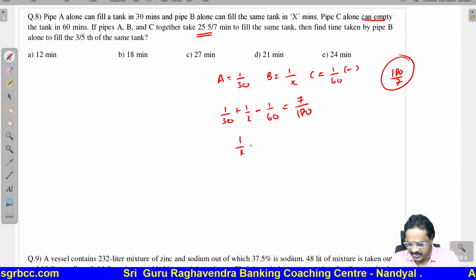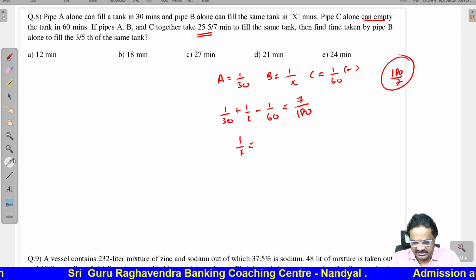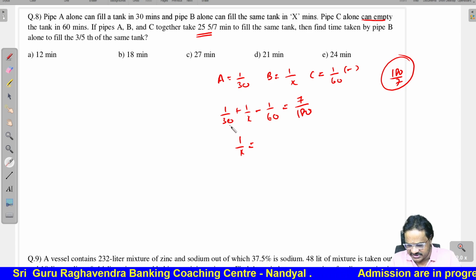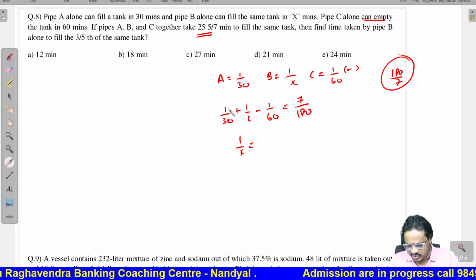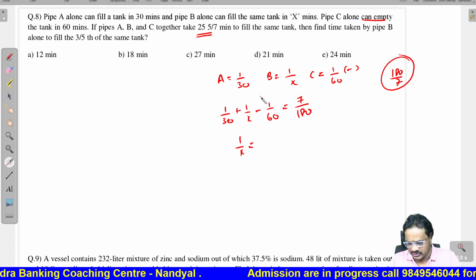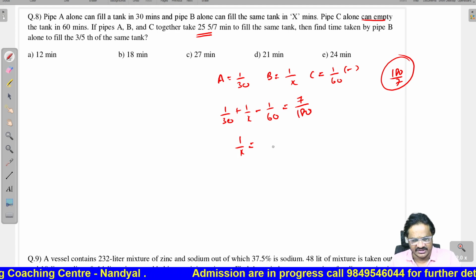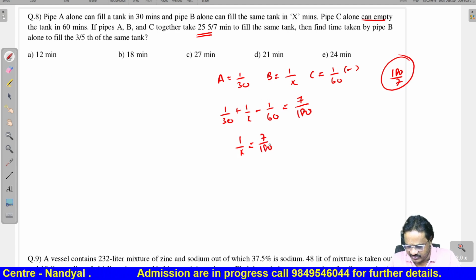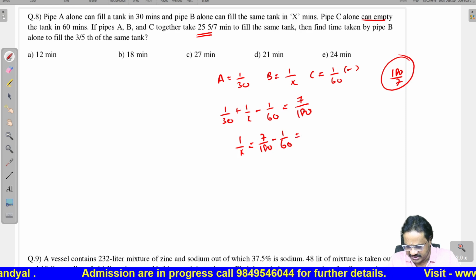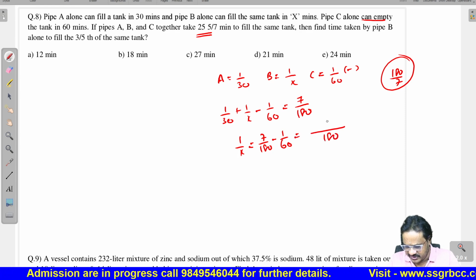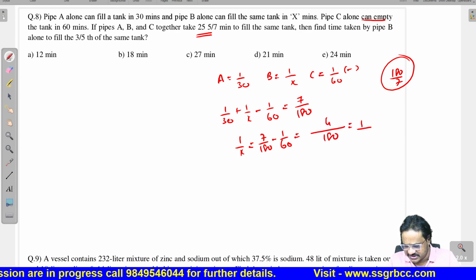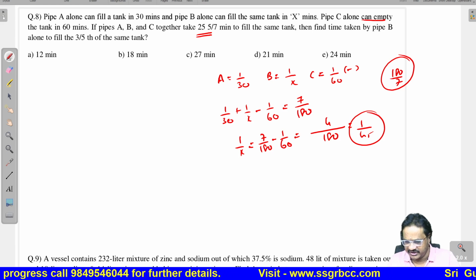Now 1 by X is how much? See, this is 1 by 30 minus 1 by 60. So LCM 2, that is 60. 2 minus 1, 1. It will be 1 by 60. So 7 by 180 minus 1 by 60. So LCM is 180. 4 by 180, that is nothing but 1 by 45.